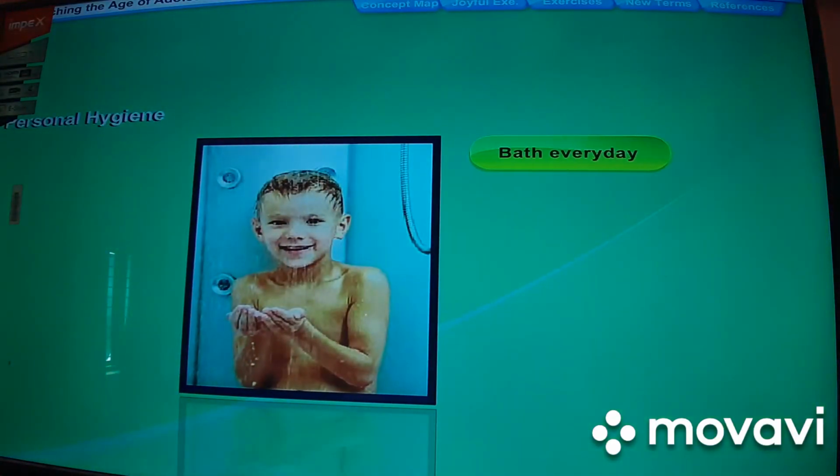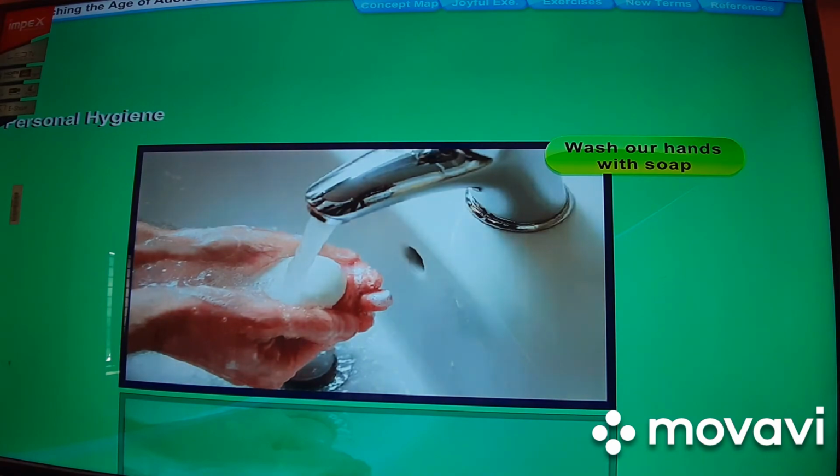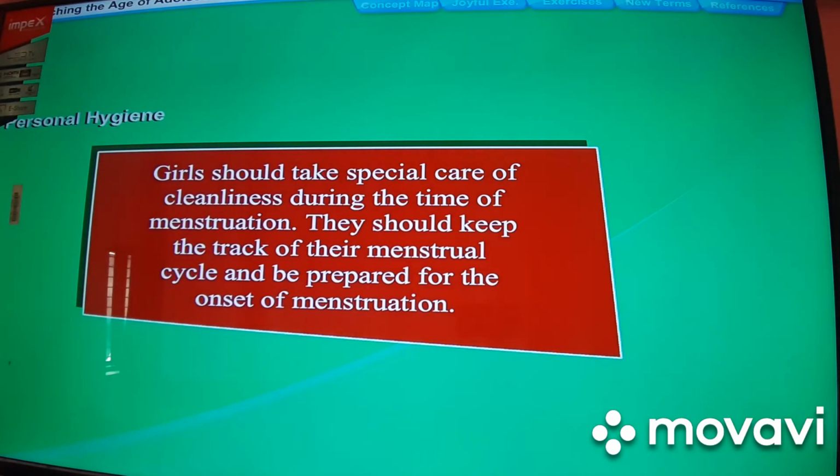Personal hygiene. Personal hygiene is essential to prevent infections and the occurrence of diseases. The adolescents should follow the tips given below to maintain personal hygiene. Increased activity of sweat and sebaceous glands makes the body smell bad. So, the adolescents should take a bath every day. They should always wash hands with soap before and after taking meals. They should change clothes daily. Girls should take special care of cleanliness during the time of menstruation. They should keep track of their menstrual cycle and be prepared for the onset of menstruation.